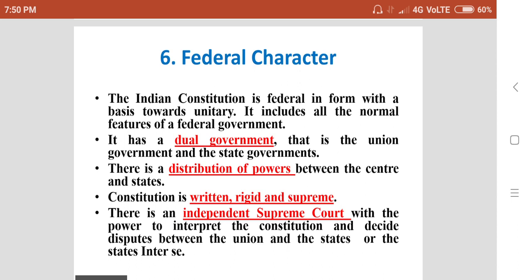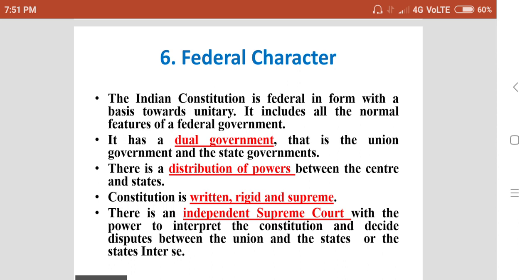There is a distribution of powers between the center and the states. So, this is another important factor for the federal system of government. In our country also, the powers are divided between the center and the states. According to the constitutional provision, there are three lists of subjects: union list, state list, and concurrent list. Accordingly, the powers are distributed between center and the states.